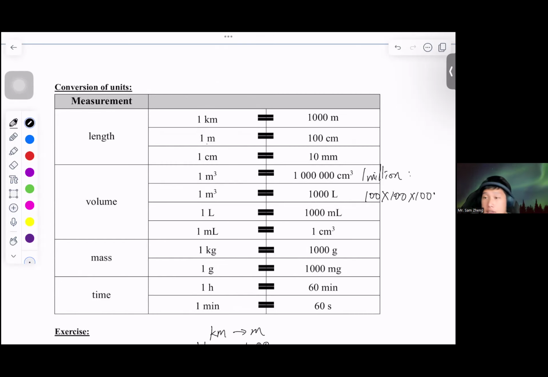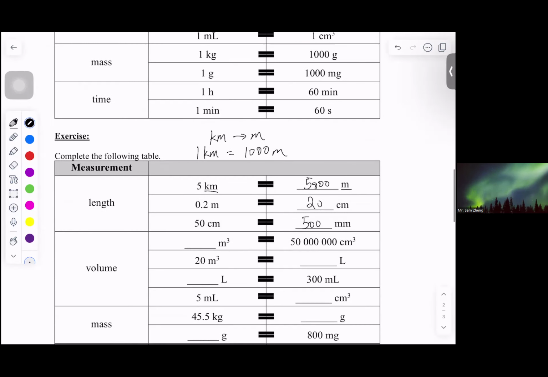Is it clear? 1個 cubic meter 其實等同於100萬個 cubic centimeter，所以我哋進行運算嘅時候必須要非常小心。